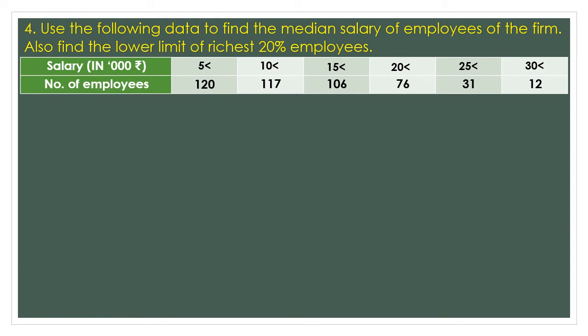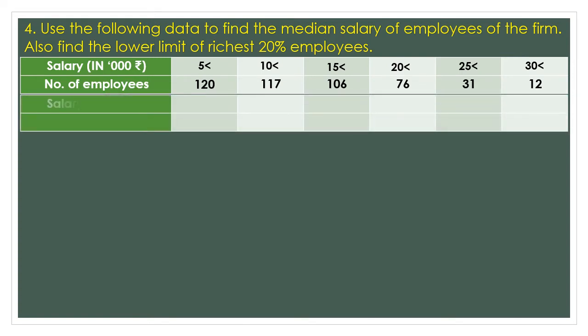We need to convert this data into regular classes using the second table. So the salary in 1000 rupees. First data, the more than 5, more than 10 will make the first class 5 to 10. The second class will be 10 to 15, 15 to 20, 20 to 25, 25 to 30, and then last will be as it is 30 or more. Because more than 30 I don't know how far to go, so I am going to leave it as it is.